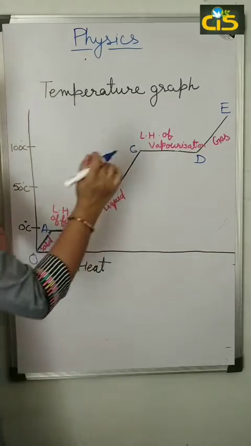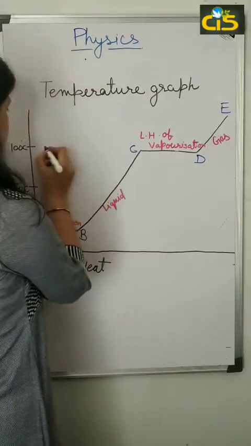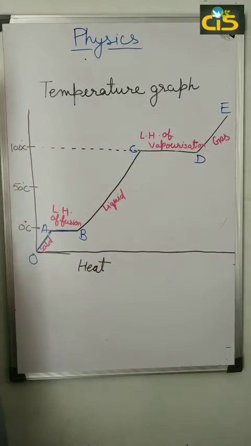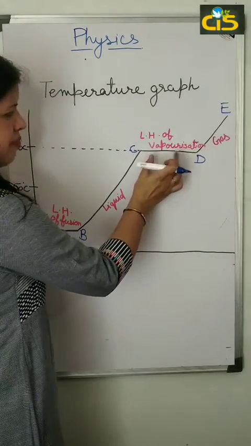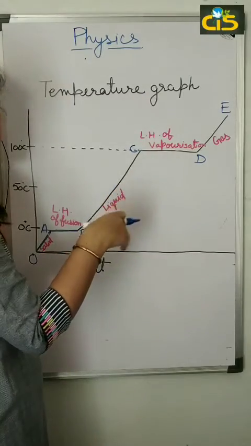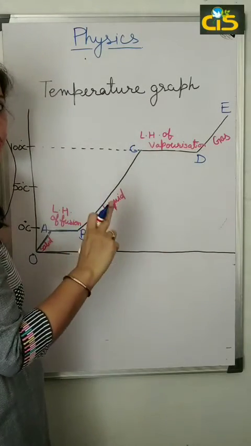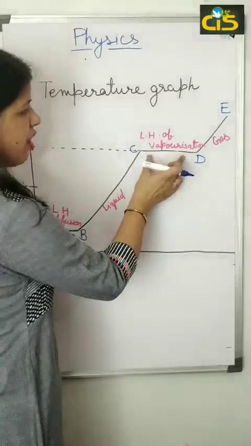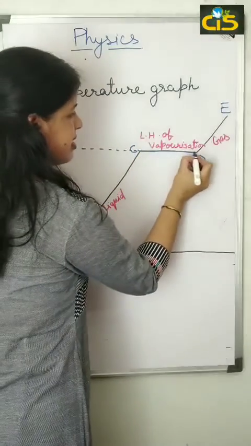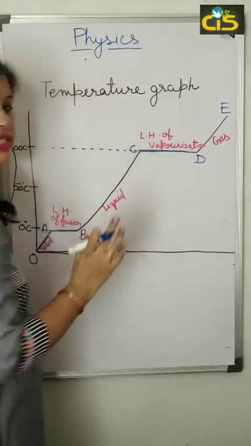The temperature is increasing till 100 degrees Celsius, and at 100 degrees Celsius the temperature is again stabilized, and it is the conversion of liquid to gas. This is called latent heat of vaporization. What is it called? Latent heat of vaporization.